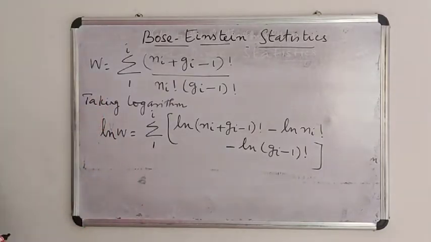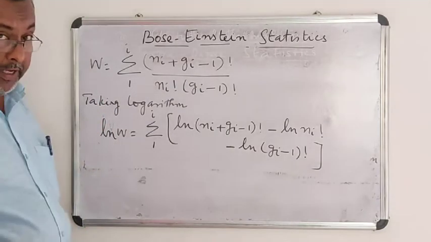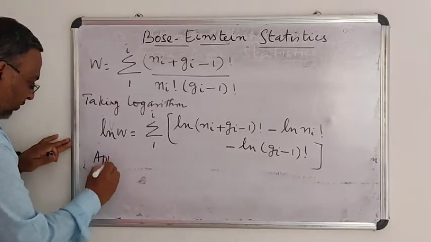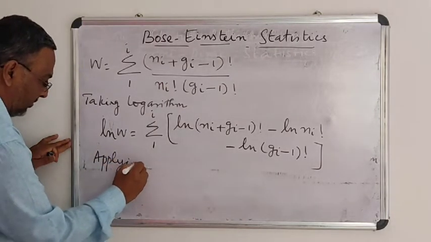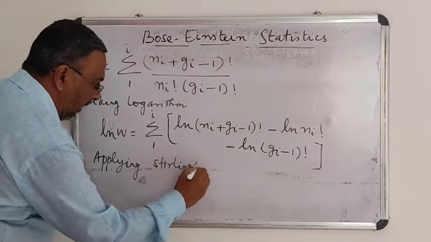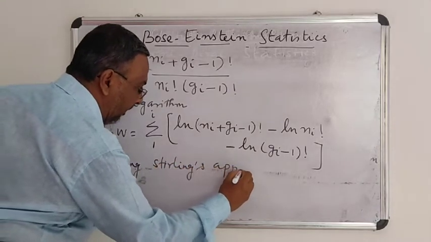Okay, I have taken logarithm. Now I am applying Stirling's approximation as usual, as we have done in the last class.